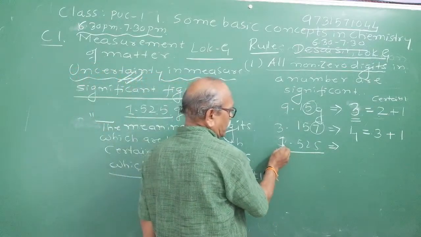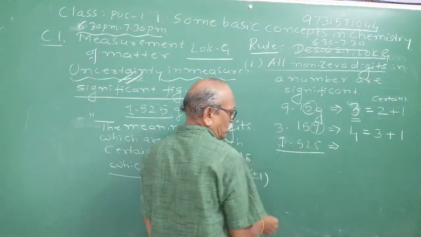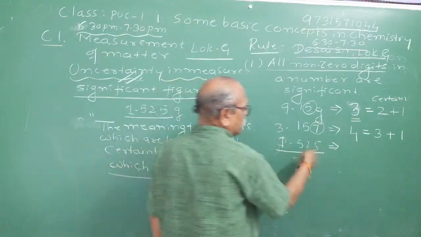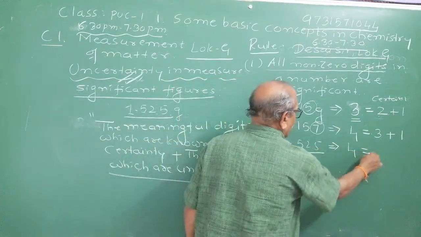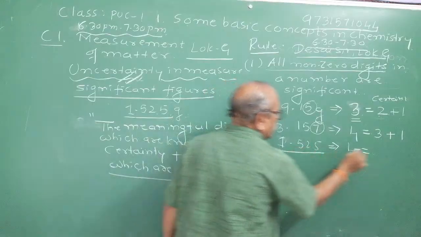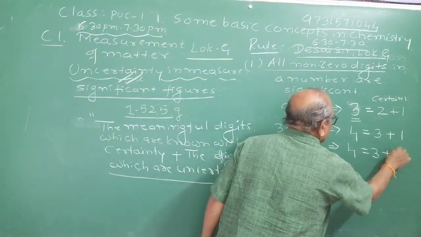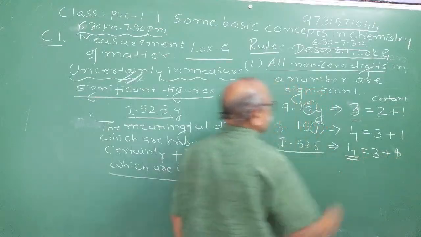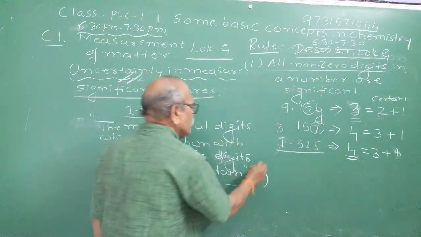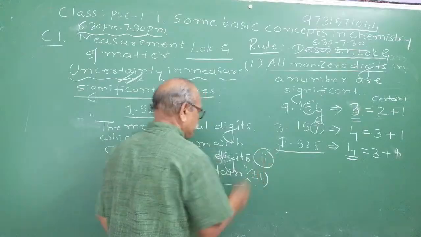Okay, now there is 1.525. How many digits are there? The total number of significant figures is 4. Of them, the first 3, 1, 5, 2, are certain. The last digit will be uncertain, right? The total number of significant figures in it will be 4. So this is the first rule in significant figures.